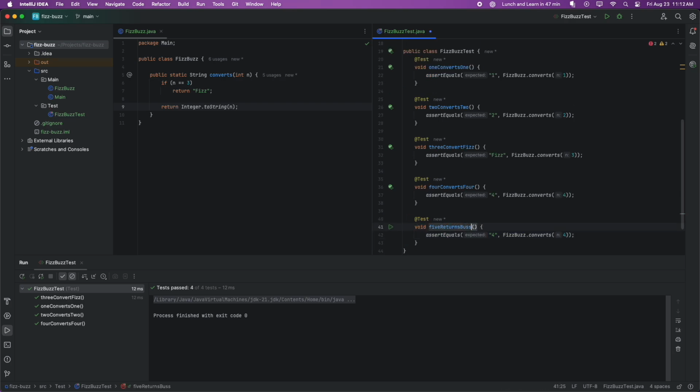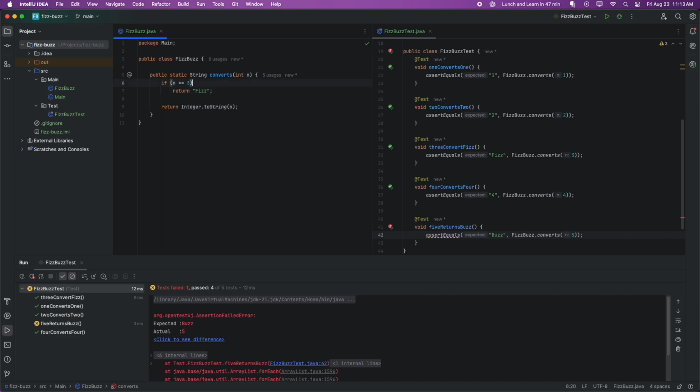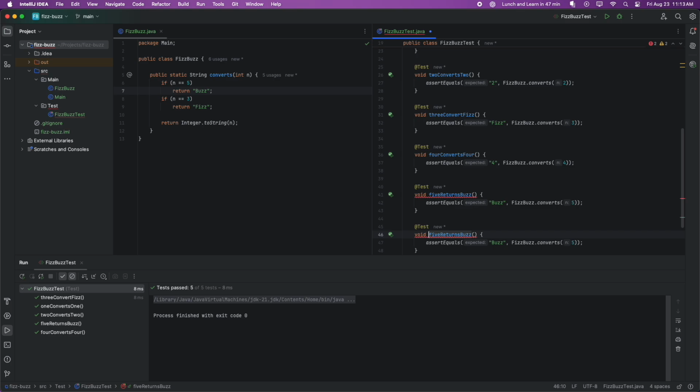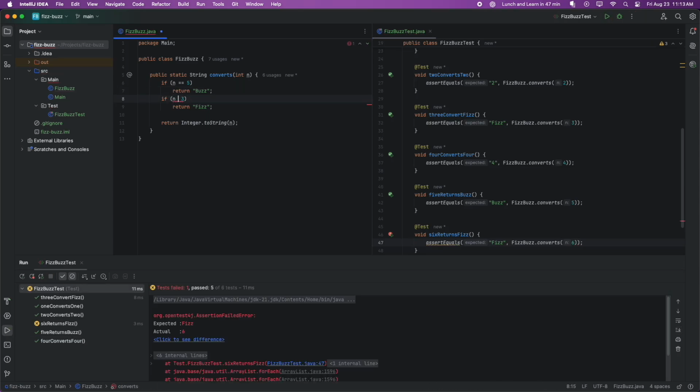Go back to 5, should return buzz. If n equals 5, return buzz. Okay, now what about 6? That should return fizz because it's divisible by 3. The least amount of code we can write to solve that is to add a modulo here.